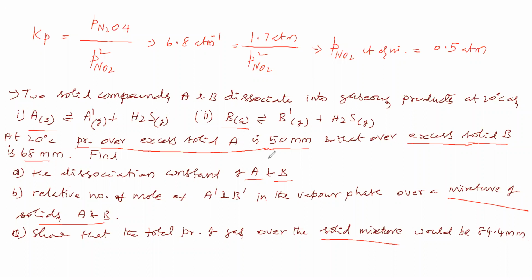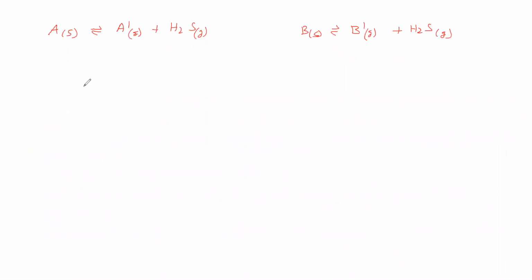As per this first subdivision, one possibility is that solid A is taken separately and solid B is taken separately. With respect to that, these two points are said. That possibility we will take. Now we have taken solid A separately, and this solid A is at equilibrium.